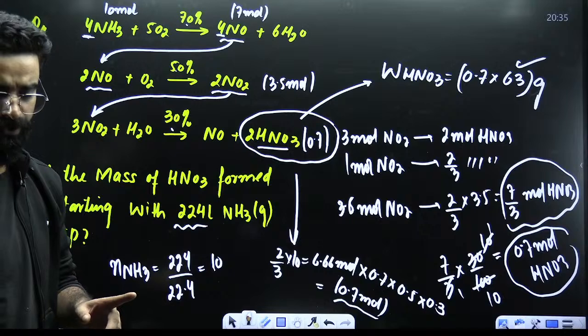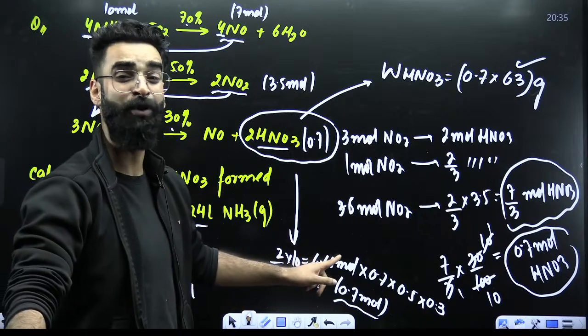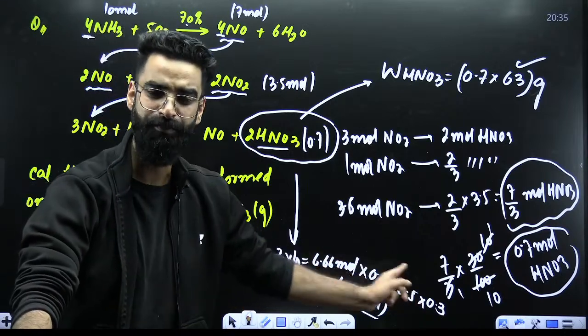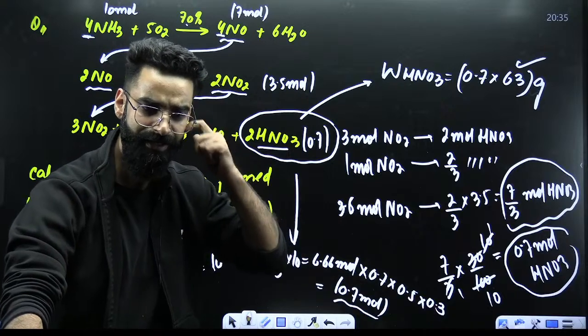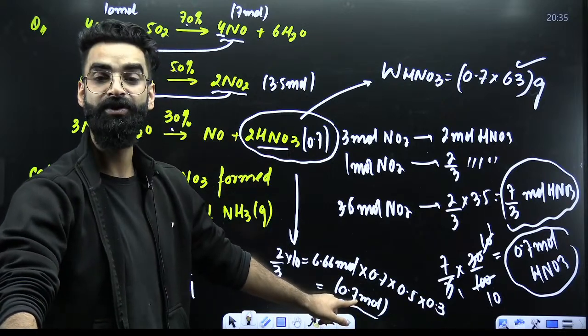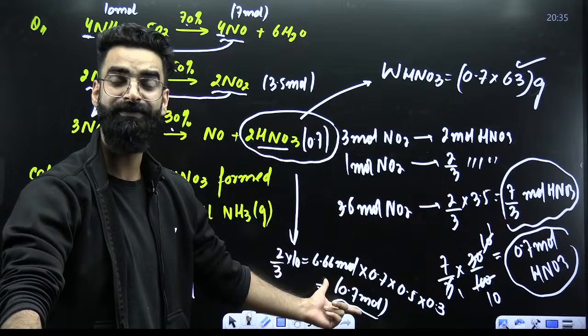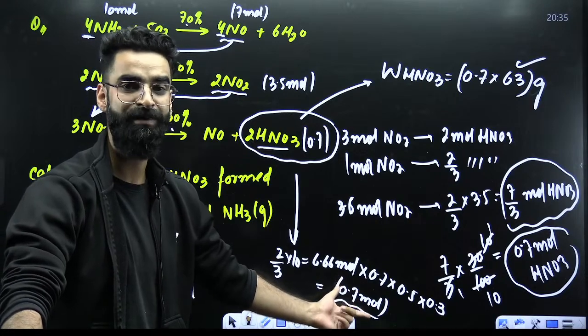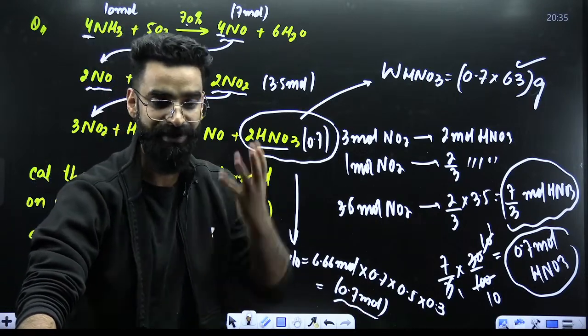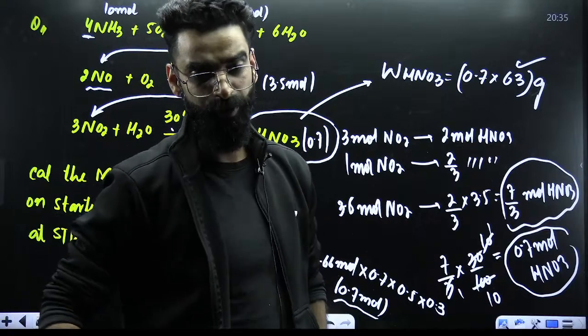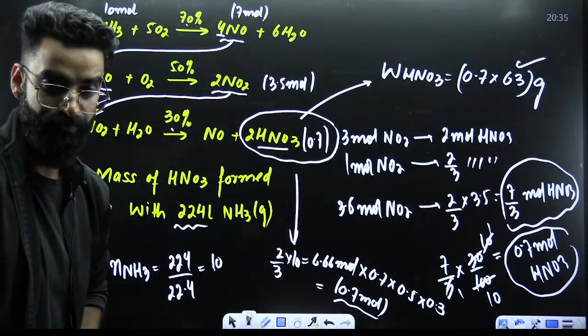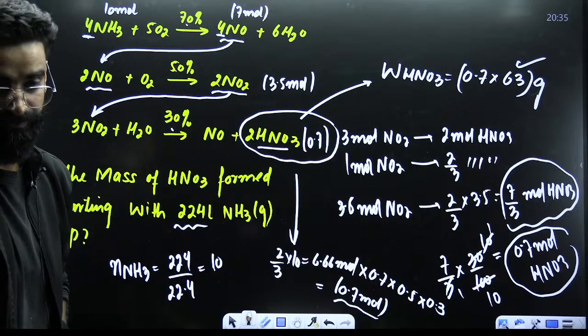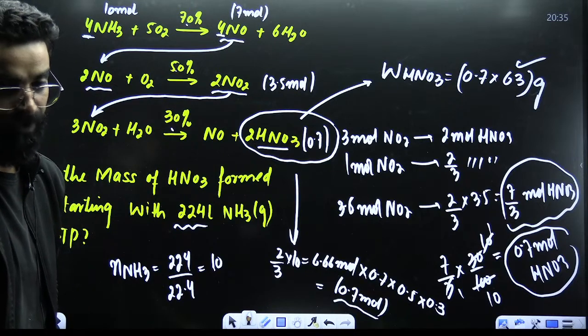Did you understand what I did? I calculated the expected moles of HNO3 first, then multiplied that with all the percentage yields together, and I got the actual moles of HNO3 formed. If you get the actual moles of HNO3 formed, multiply it with the molar mass of HNO3 and get the actual mass of HNO3 formed. I hope this sort of question you will be able to solve from now onwards. This was the second method of solving this question.